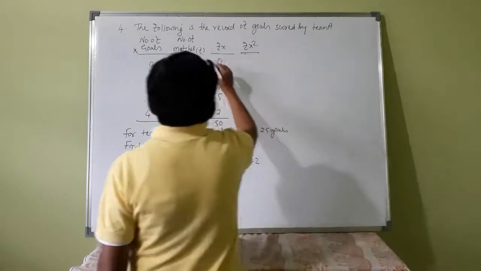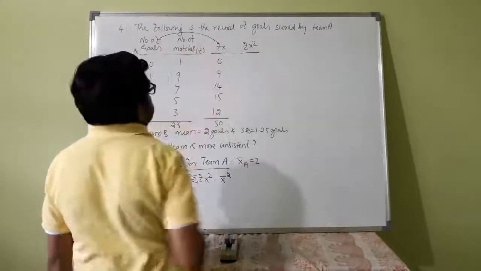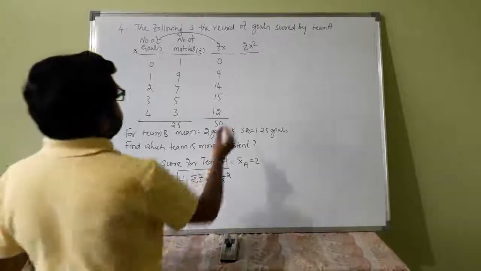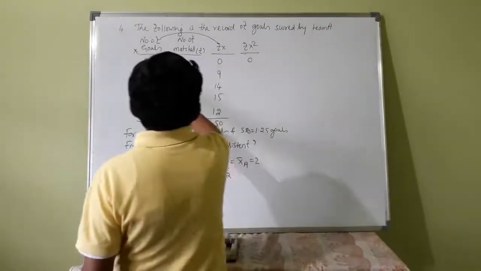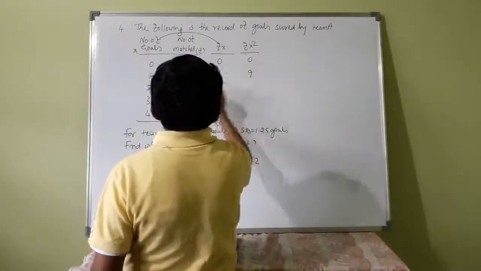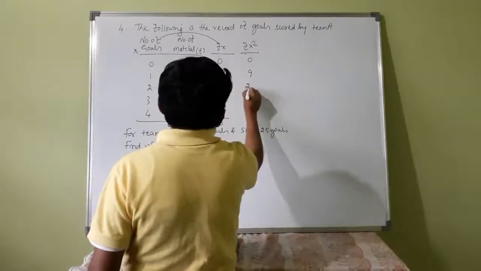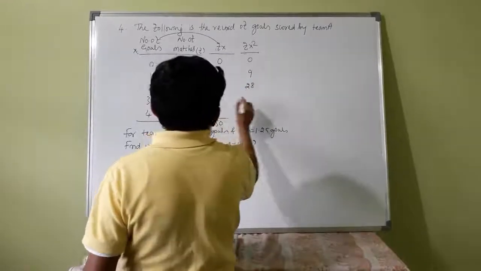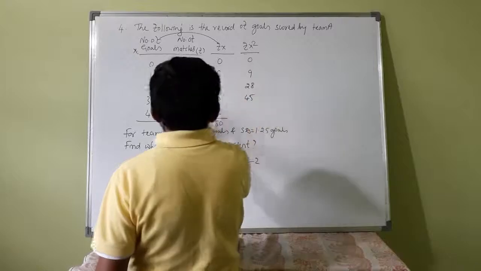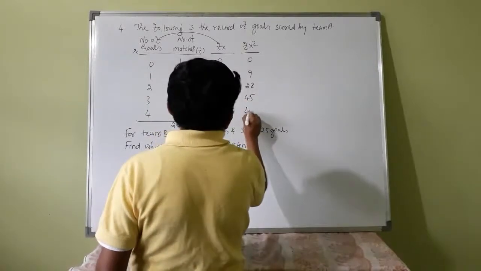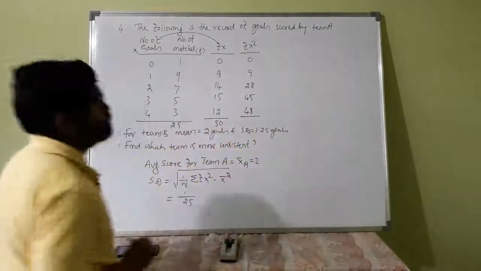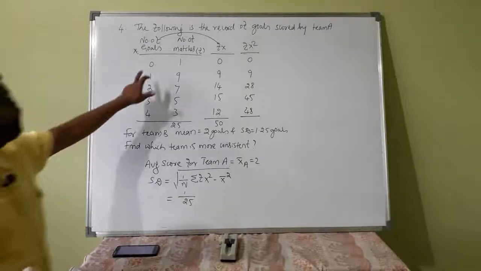For that, you have to multiply x into fx, these two columns. 0 into 0 is 0, 1 into 9 is 9, 2 into 14 is 28, 3 into 15 is 45, 4 into 12 is 48. So you have to multiply these two.